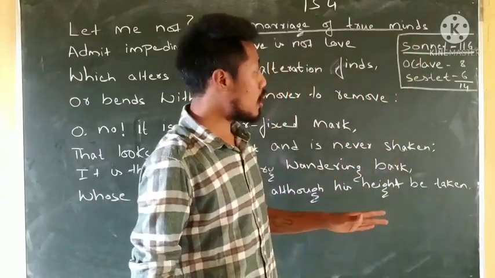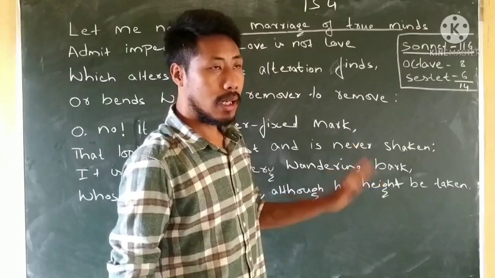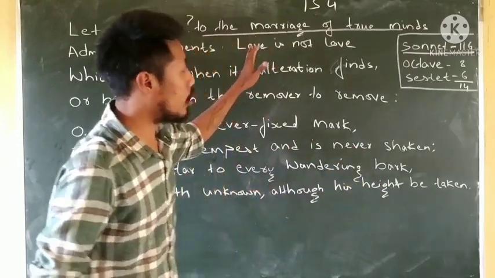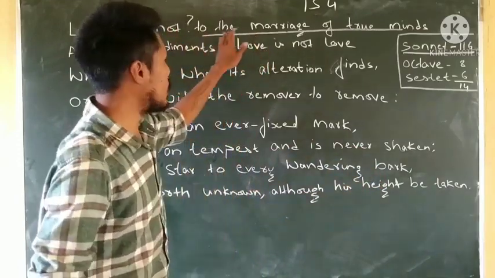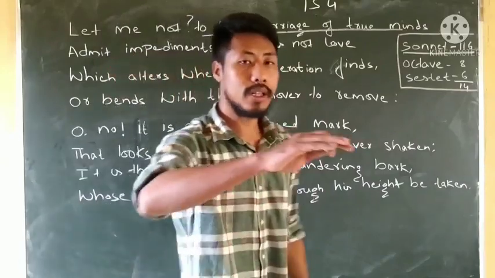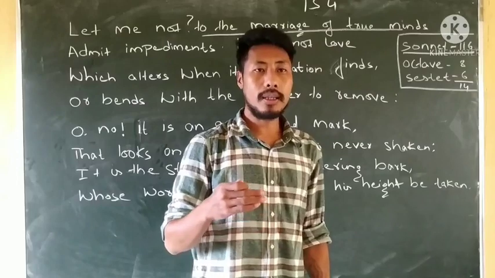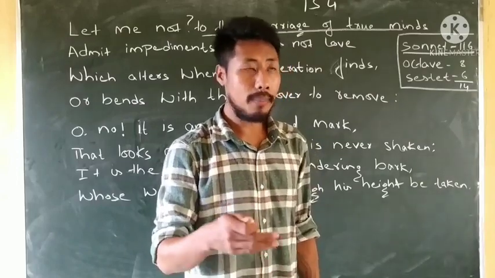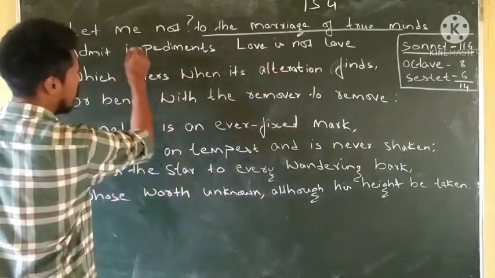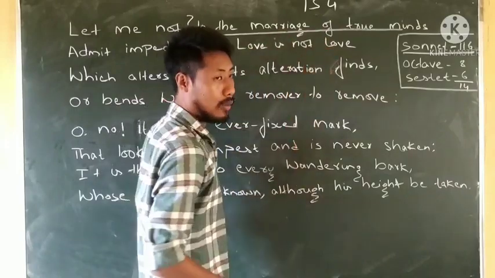William Shakespeare starts off with a question, like I've already told you, "Let me not to the marriage of true minds," to let readers know his idea about what true love is like, right?